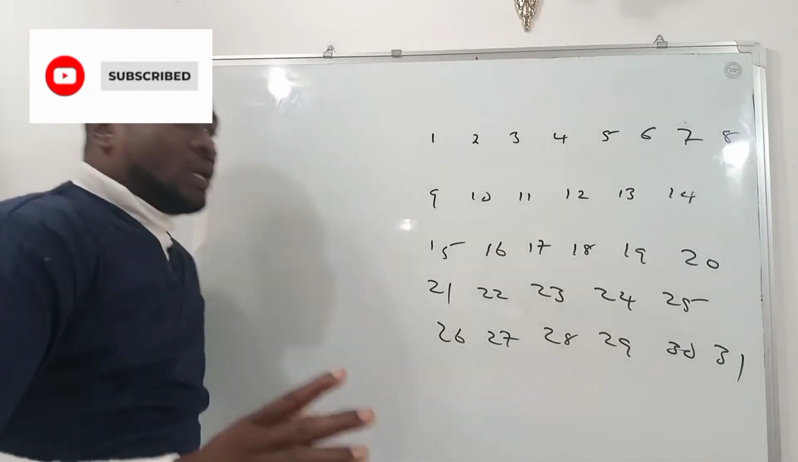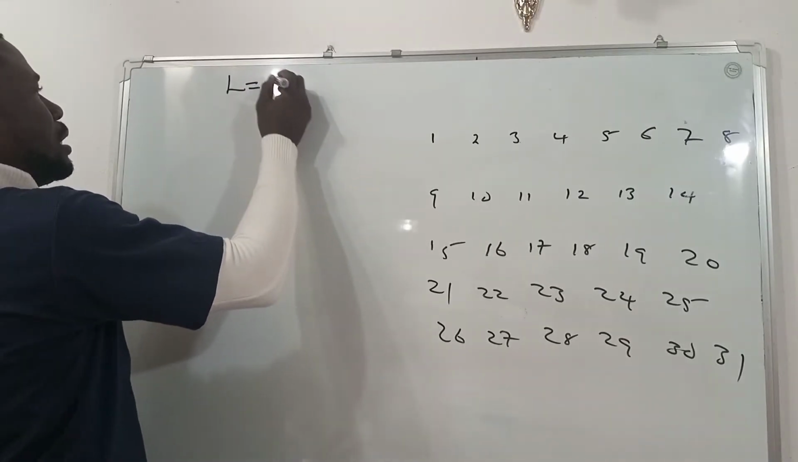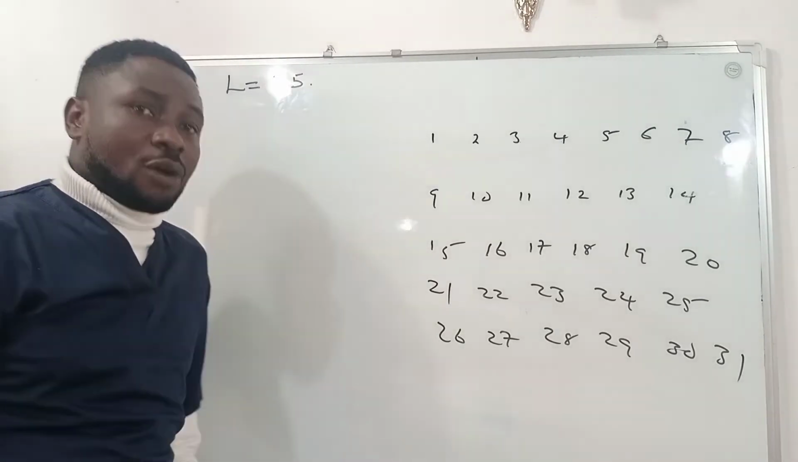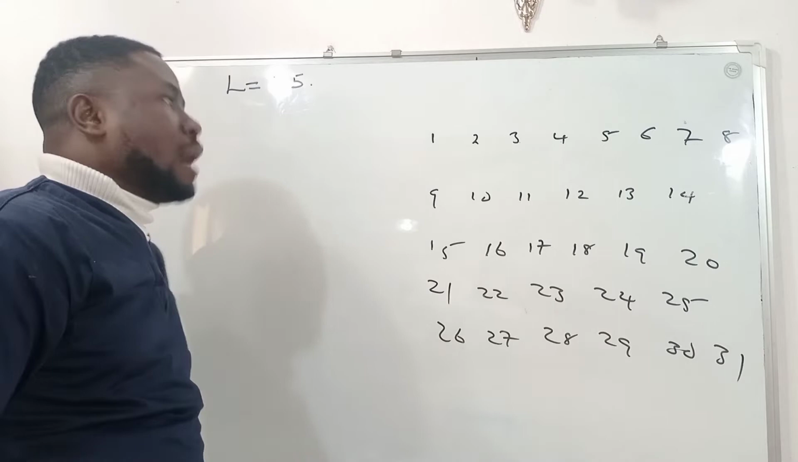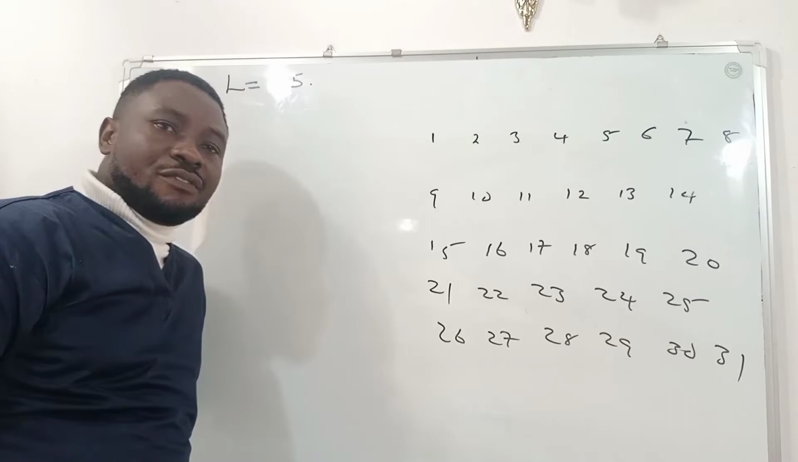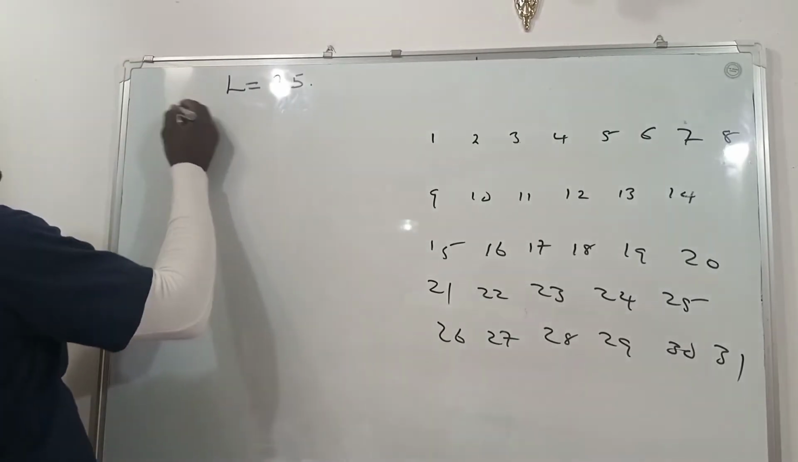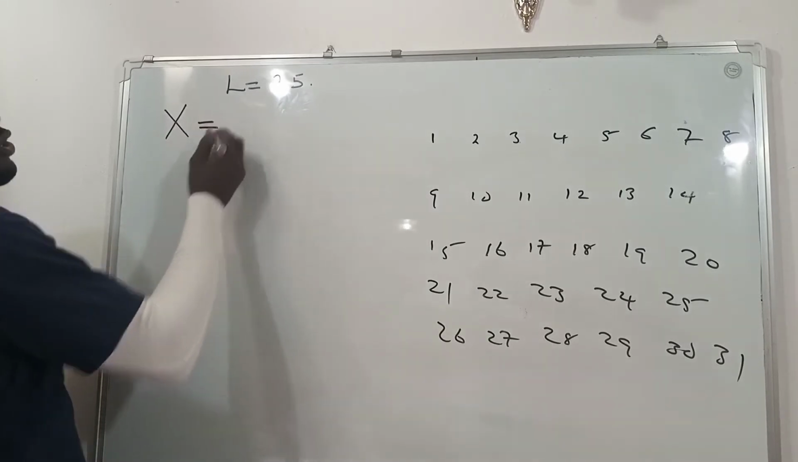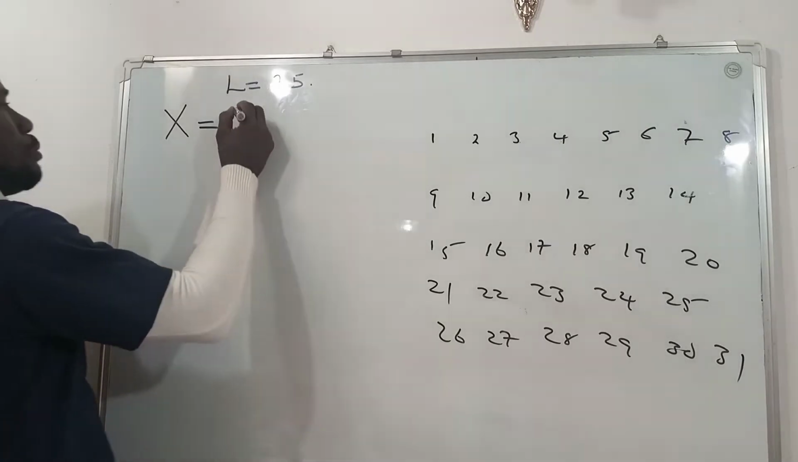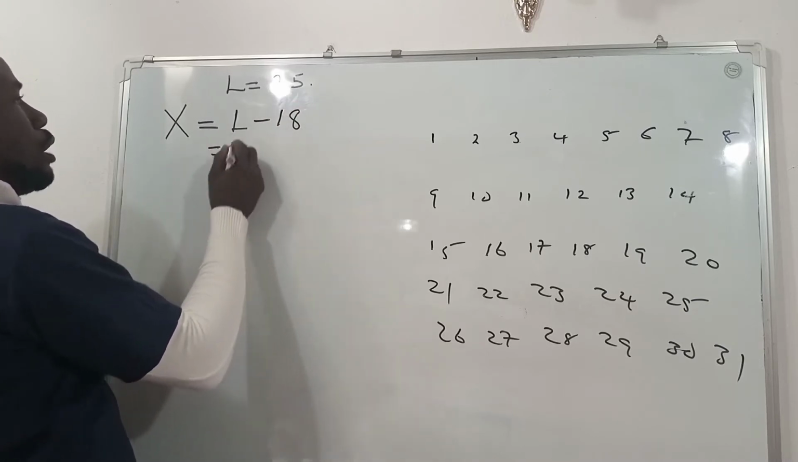Let's take the next example. Let's assume we have a woman whose length of menstrual cycle is 25. You want to know when she is fertile and when she is not fertile, when she is safe, when she is not safe, and the ovulation day. Again, you need to know the beginning of her fertile period. Remember, we said it has to be L minus 18.